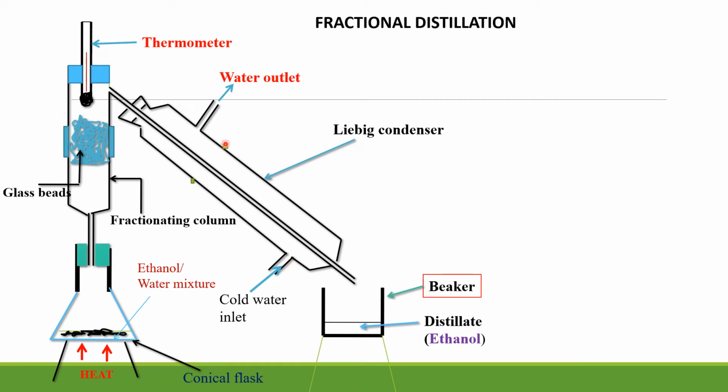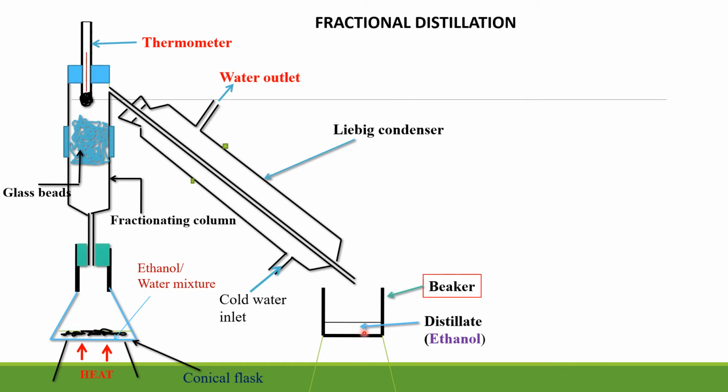So this is what we call the Liebig condenser, because it contains water, and this narrow tube here is where the ethanol steam condenses to liquid, and then it falls here inside the beaker. While the water, since its boiling point has not been reached, gets back to the conical flask. So in this, we will have separated water remaining here, and then we'll have ethanol here.